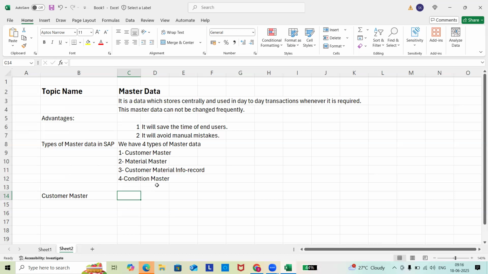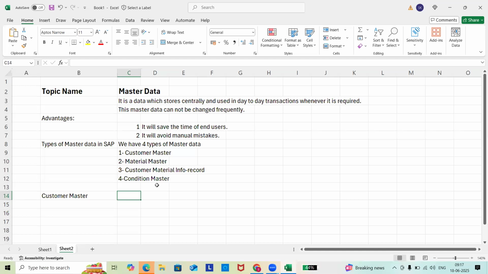So what are those? For example, customer name, customer's address, customer's bank details, customer's communication details, terms and conditions, etc.